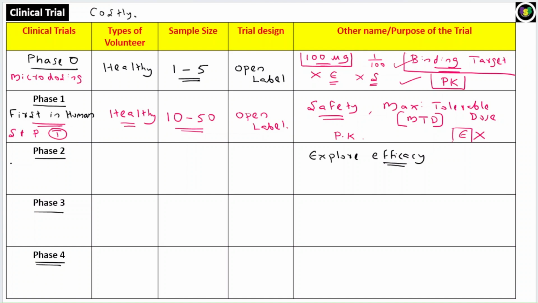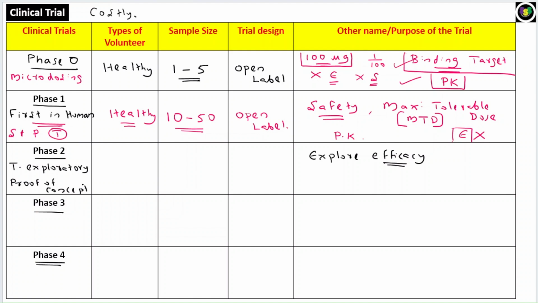Therefore this trial is also called therapeutic exploratory trial. And since it is the first time where you are checking the efficacy, this is also called proof of concept trial. So phase 2 trial is also called therapeutic exploratory trial or proof of concept trial.